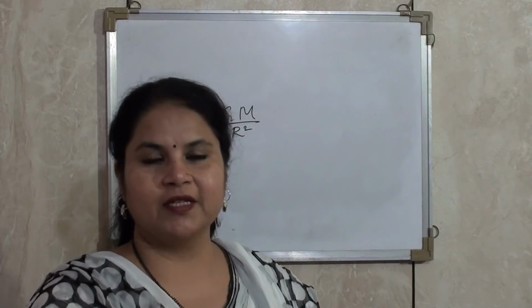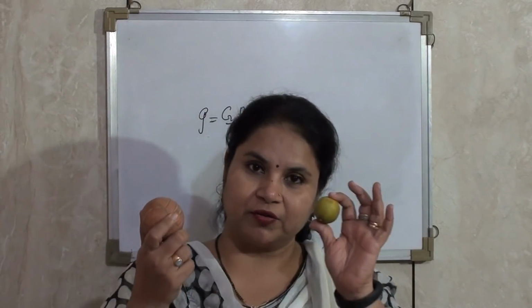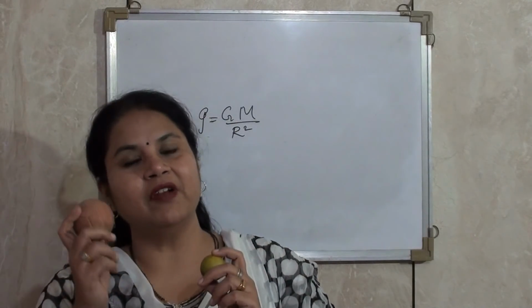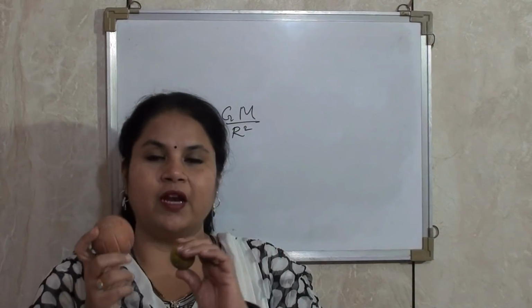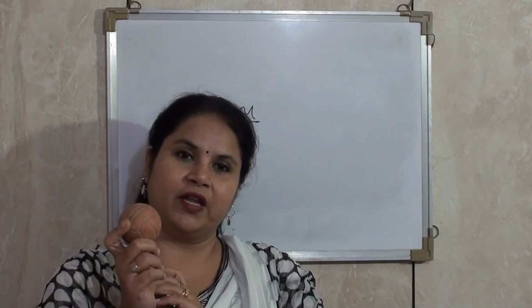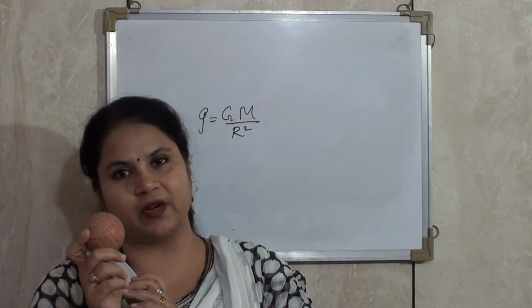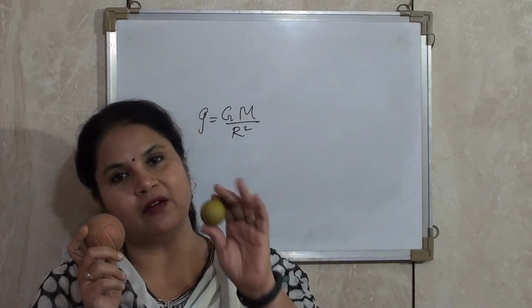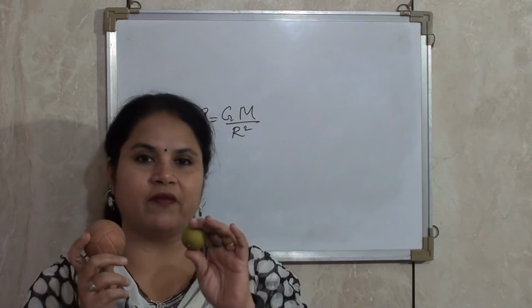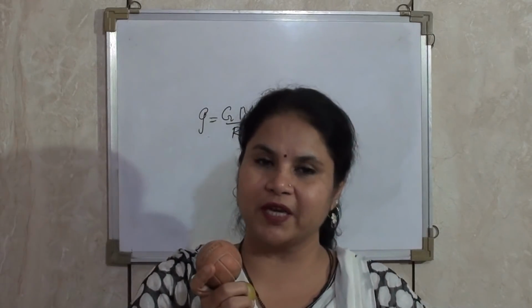We can see an example of Jupiter and Earth. Now this Jupiter is 11 times the size of the Earth. And if you see the acceleration due to gravity, that is the value of g, it is 24.79 meter per second square in case of Jupiter. And Earth has an acceleration due to gravity of 9.8 meter per second square.